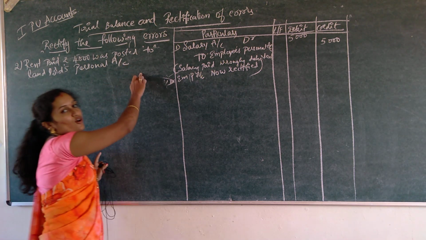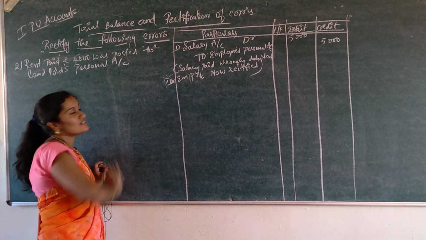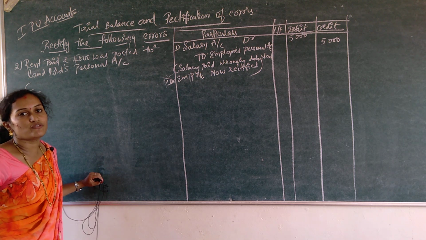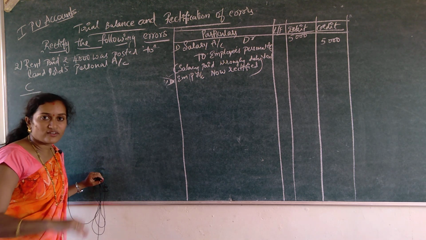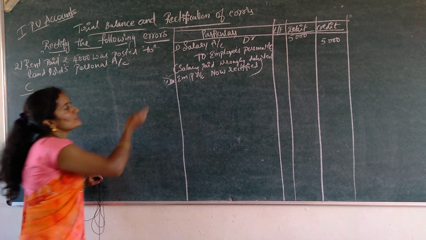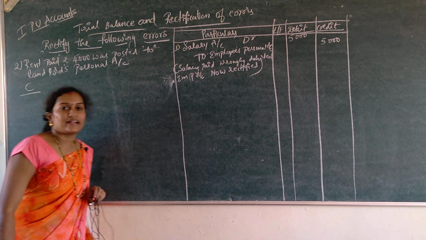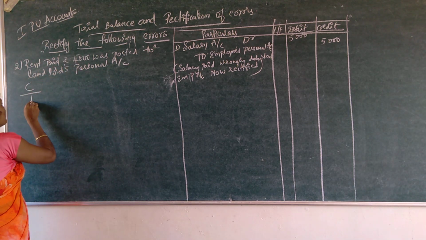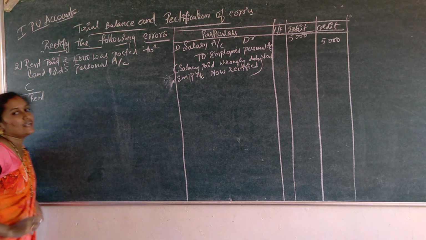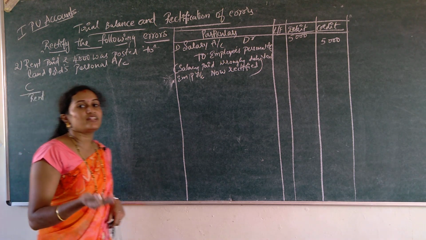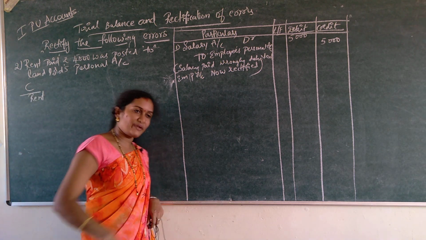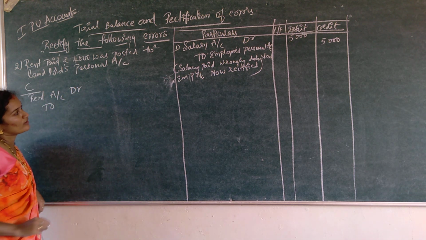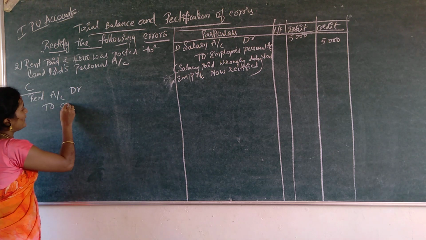So this is the wrong entry, wrong transaction, with an error in this. So what is the correct entry? In order to rectify this entry, we are going to follow 3 steps, that is correct entry and wrong entry, and we have to compare both the correct entry and wrong entry, and next the rectified entry. So what is the correct entry now? Rent paid. Rent is an expense. Whenever your expenses increase, it is debited. So rent account debtor to cash account, cash paid, right?